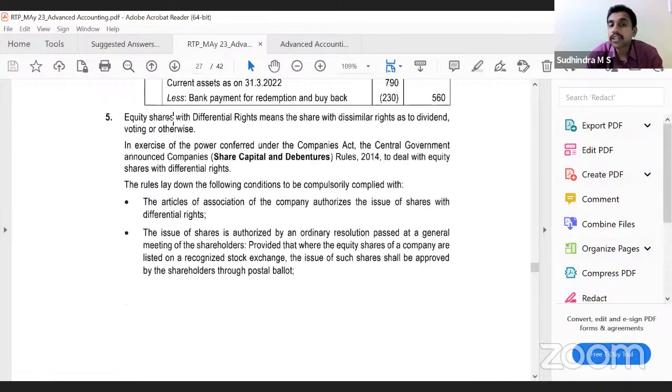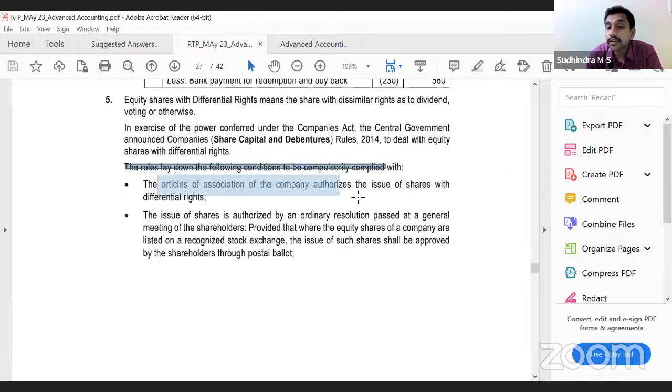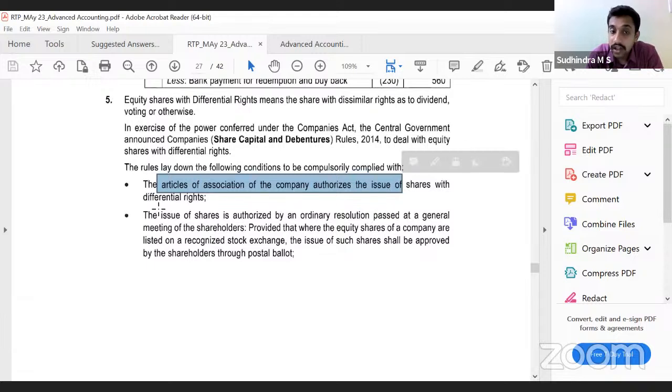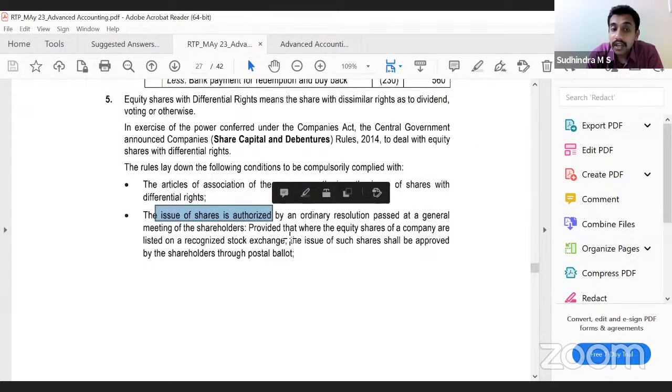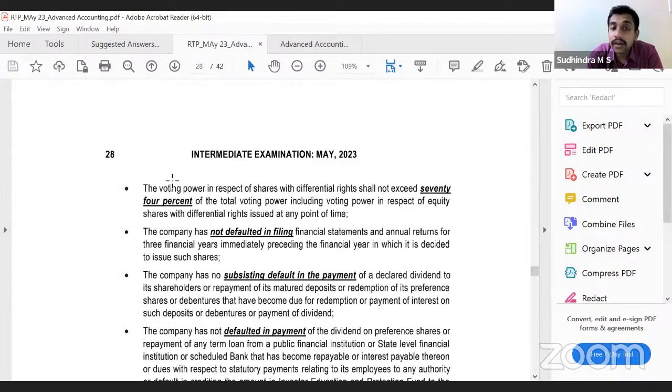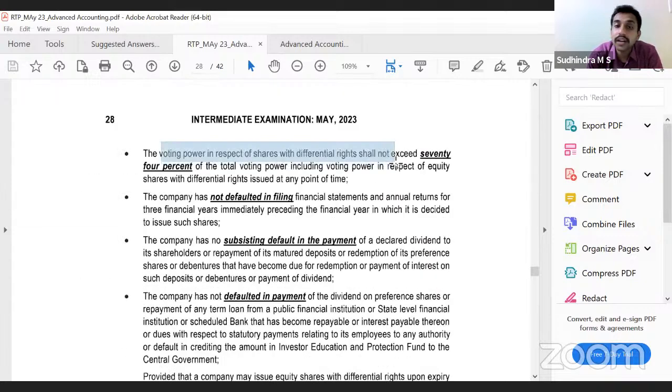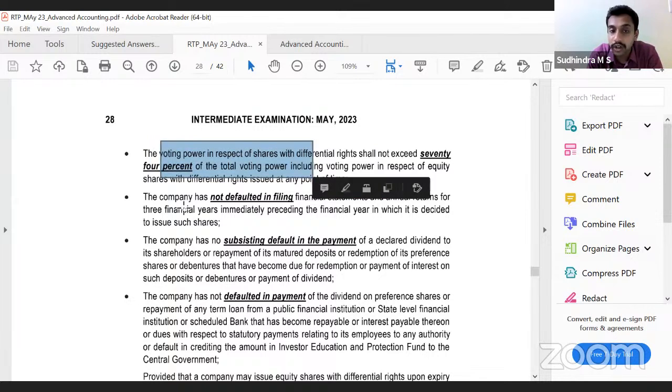Equity shares with differential rights means shares with dissimilar rights as to dividend, voting, or otherwise. In exercise of the power conferred, there are rules laying down the conditions. Articles of association should authorize the issue of such shares. The issue of shares is authorized by an ordinary resolution. Voting power in respect of shares with differential rights shall not exceed 74% of the total voting power.